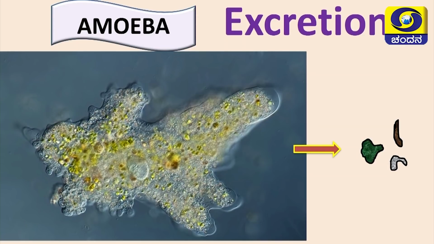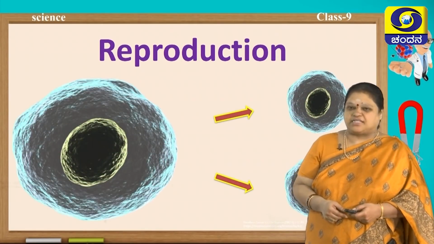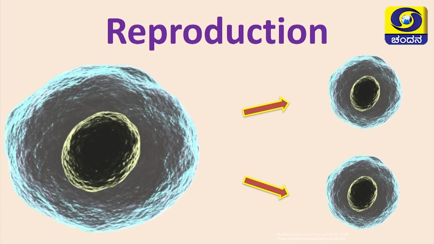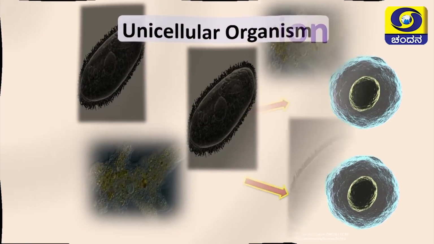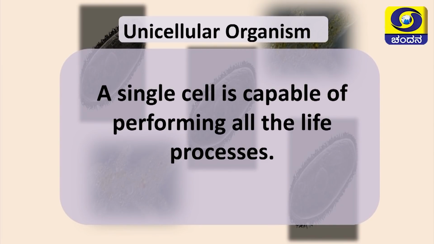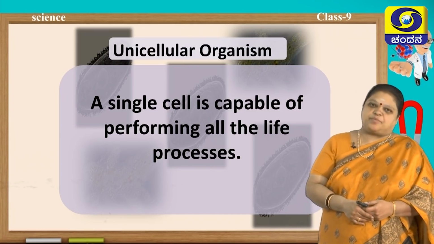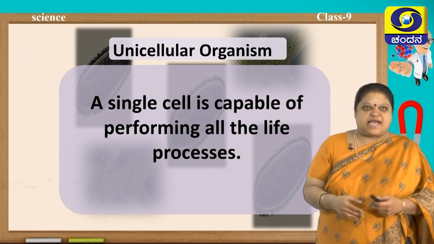Even if you look at the reproduction, a single cell reproduces into 2 cells or more cells. So, you can see that a single cell is capable of performing all the life processes.